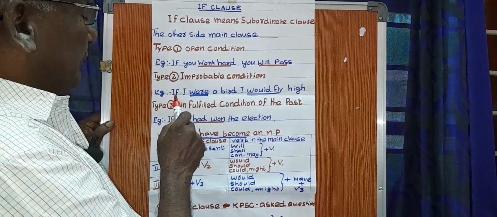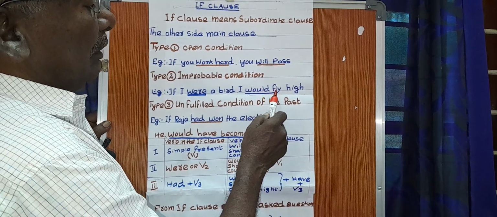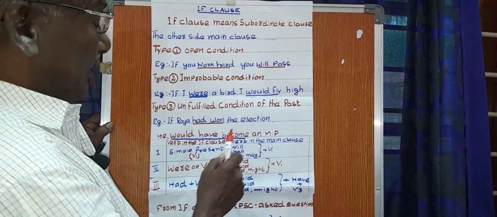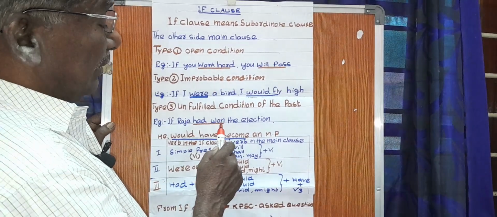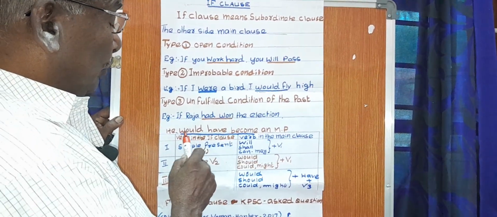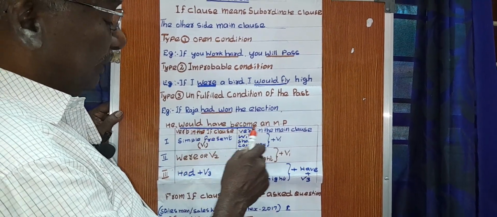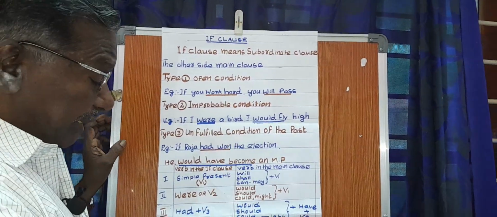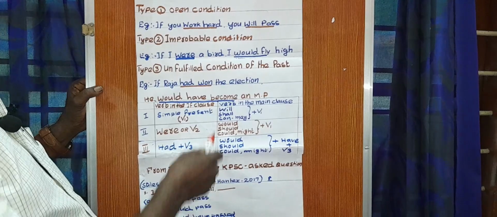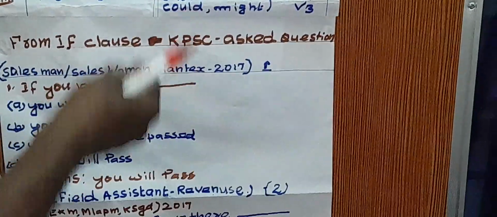And if the subordinate clause is V2, the other side will be would plus V1. And the third thing is had plus V3; the other side would be would have plus V3. This is the thing. I have given the PSC asked questions also. You can very easily catch and score marks if you practice well.